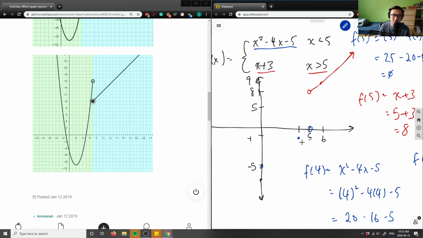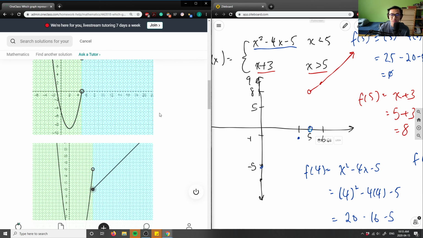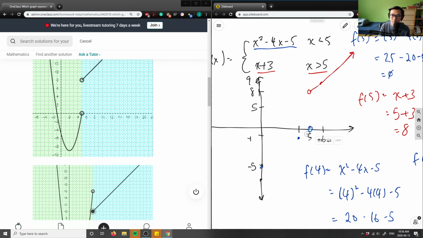So it basically goes down and loops up at some point and then comes back up like this to that point. Sorry, not to this point, to this point here. So it's very, very similar to what I have here. Because of the shape of my graph, it's not that accurate, but I'm trying my best. Basically it loops up like that. I needed to hit that point, so sorry. Something like that. It looks like a V, but it's totally fine.